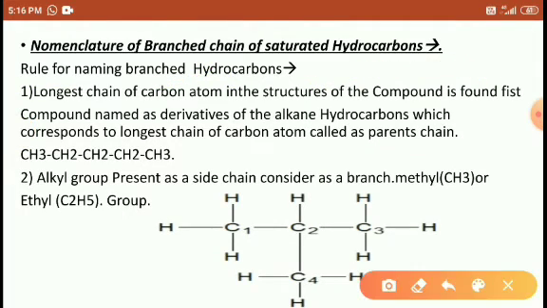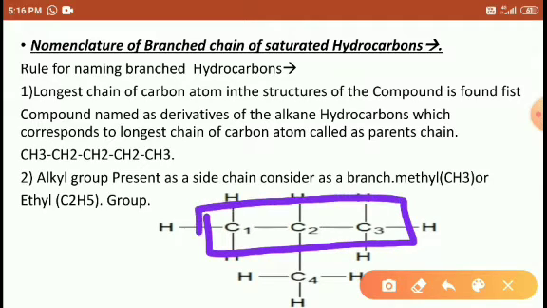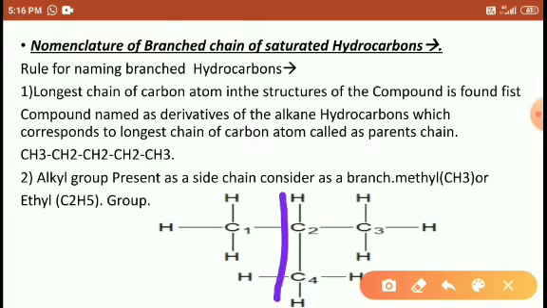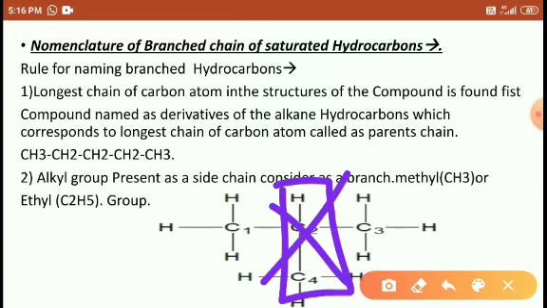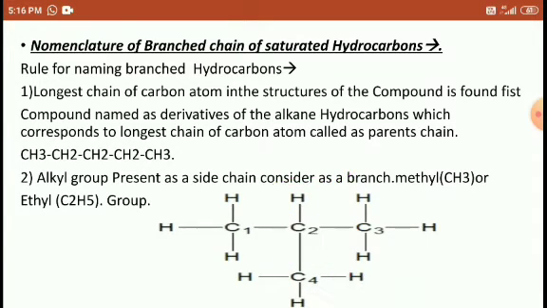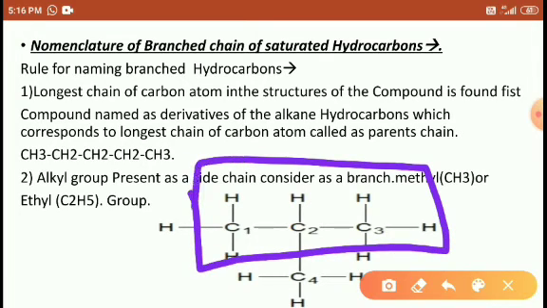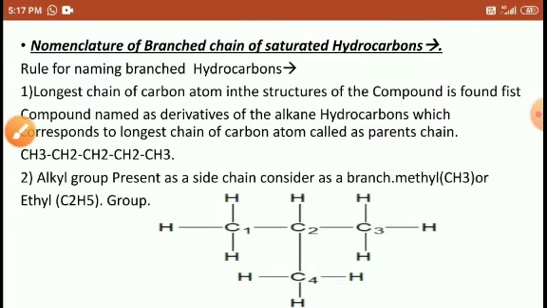So if you count 1, 2, 3, this is the long chain, right? 3 carbons, and here there are only 2 carbons. So this is not the parent chain, this is not the longest chain. Only 2 carbons are present. The longest chain is 3 carbons, and that is what we call the parent chain, right?